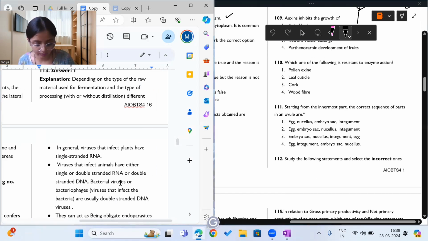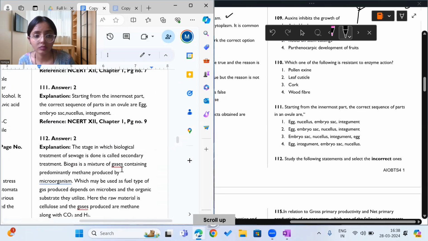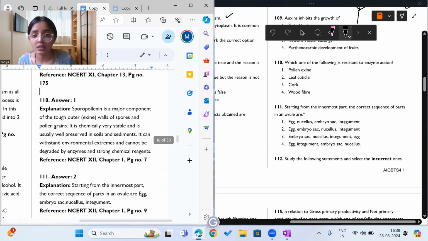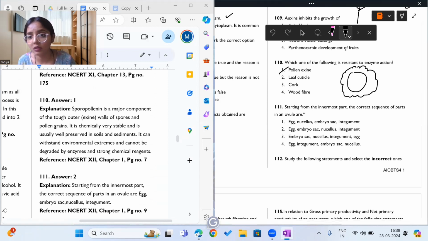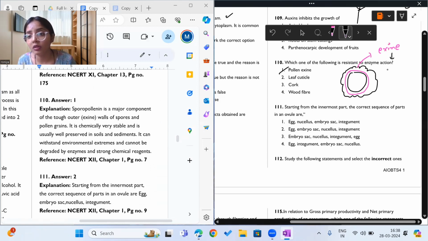Just a second. Yes. So pollen grain has an exine, and in time, okay, so this pollen exine is made up of sporopollenin.